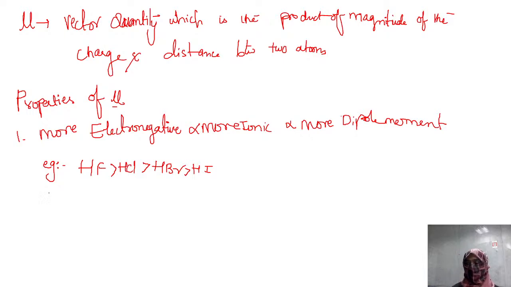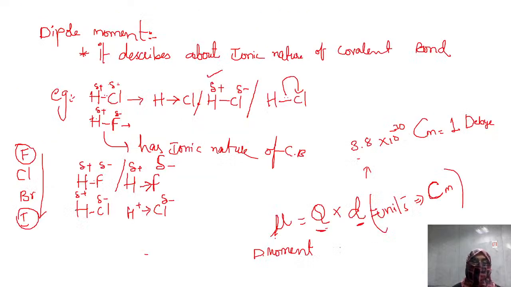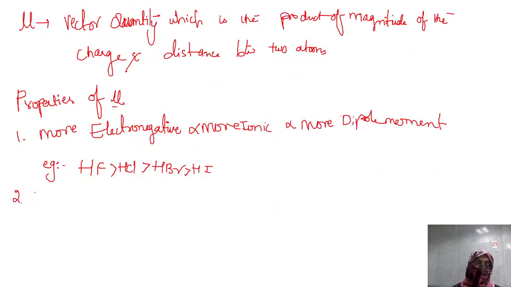Right, the next one. Consider if multiple bonds are there. Here we talked about examples like HF and HCl, which have only a single bond. If multiple bonds are there, every bond will have a dipole moment. So if you have multiple bonds, we will calculate the resultant dipole moment. Example. Don't worry, we have an example.